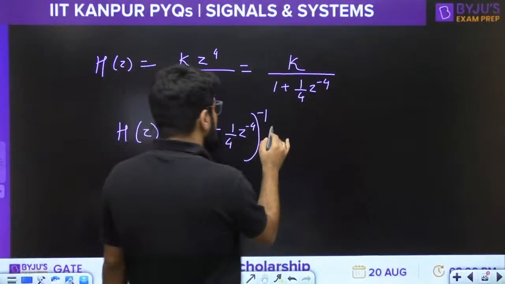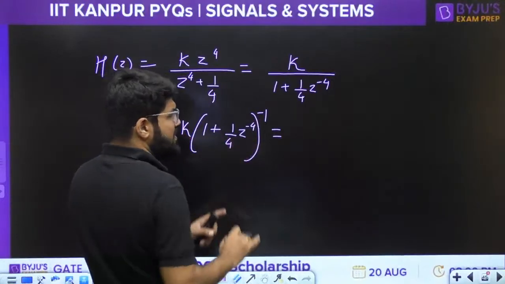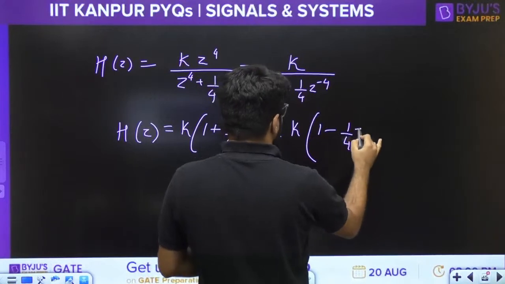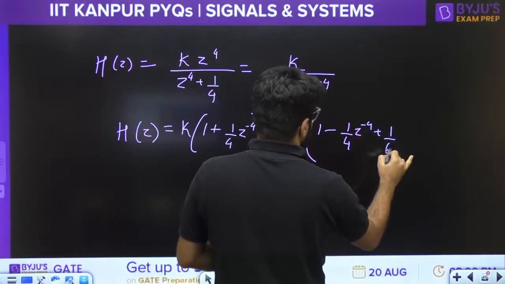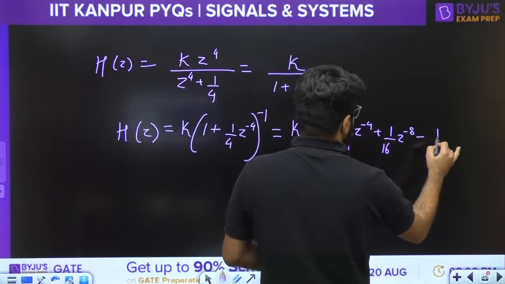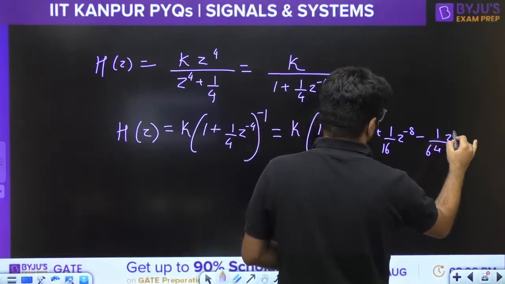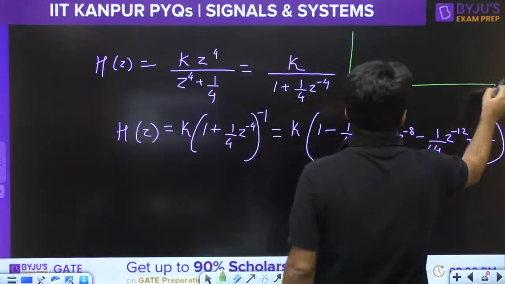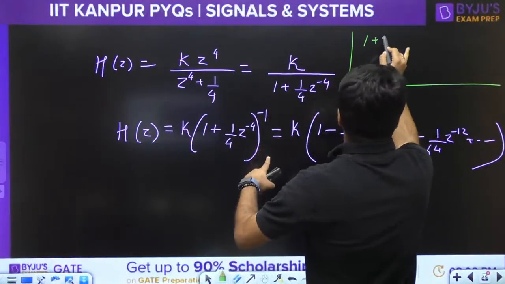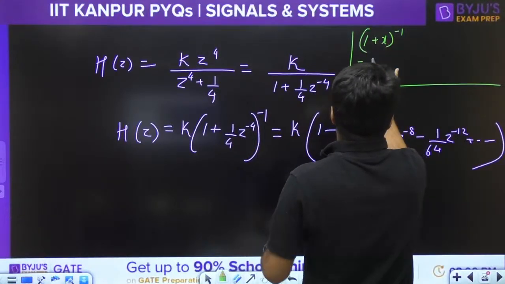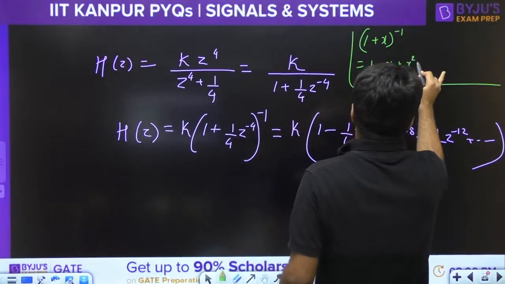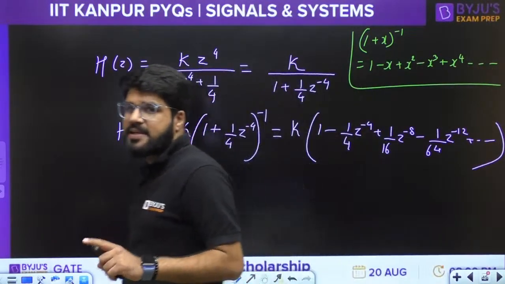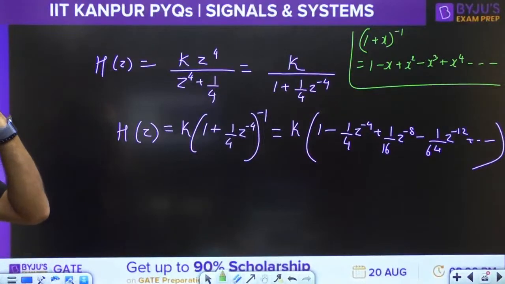Now 1 plus x whole inverse is 1 minus x plus x square minus x cube plus x power 4, etc. What property have I used? A simple series.